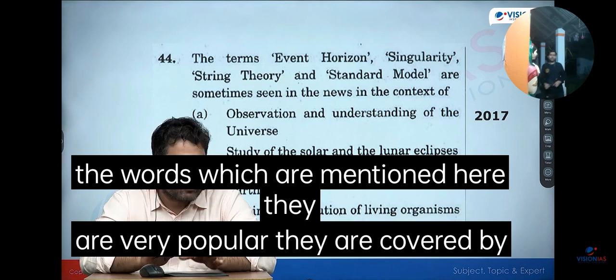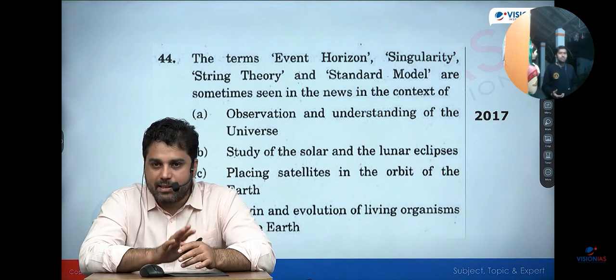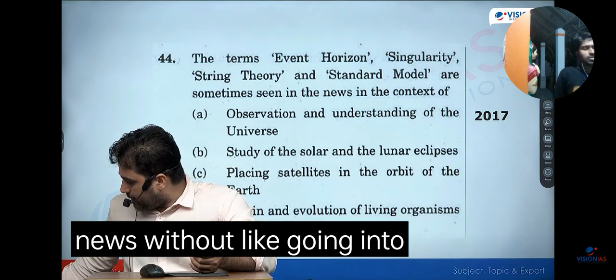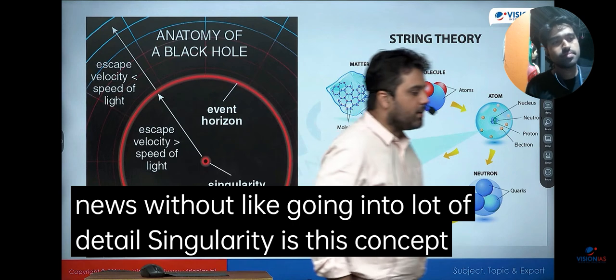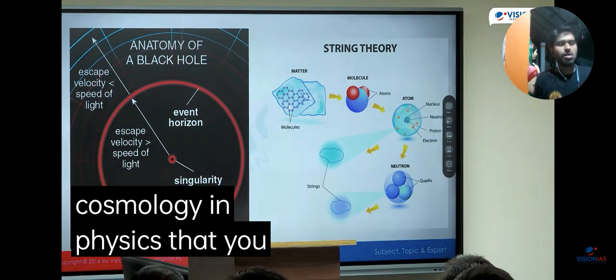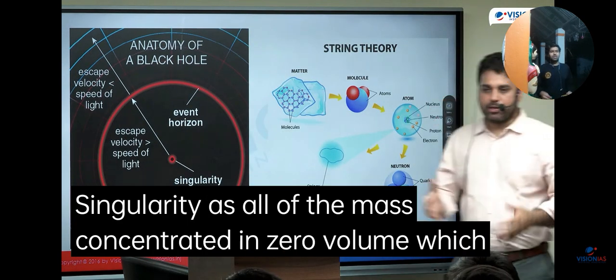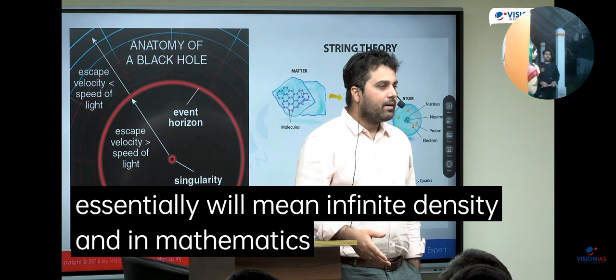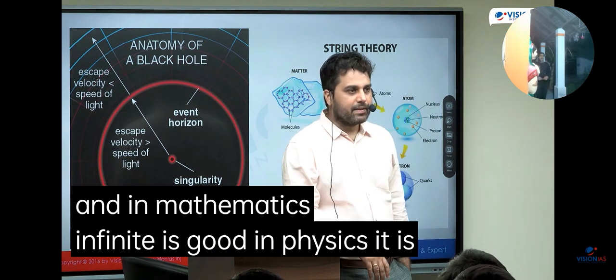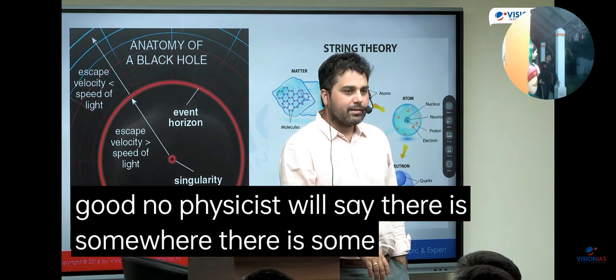They're covered by the news. If you read the newspaper throughout the year, you will surely find two of these four words, or maybe even all four. So let's briefly see what they are, without going into a lot of detail. Singularity is a concept in cosmology and physics. You can think of singularity as all of the mass concentrated in zero volume, which essentially means infinite density. In mathematics, infinite is good. In physics, it is not good. No physicist will say that there is somewhere some infinity.